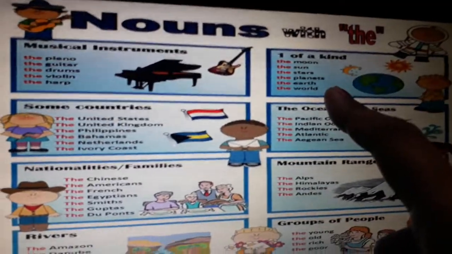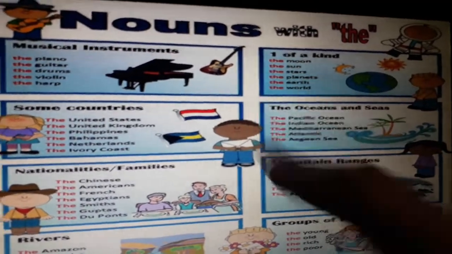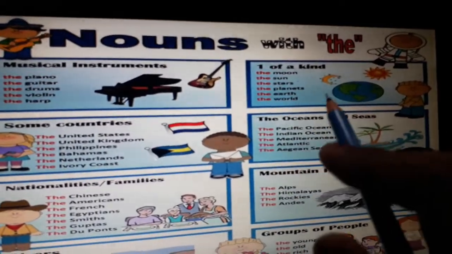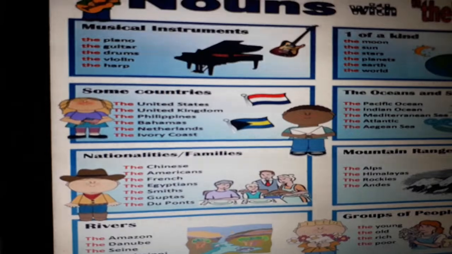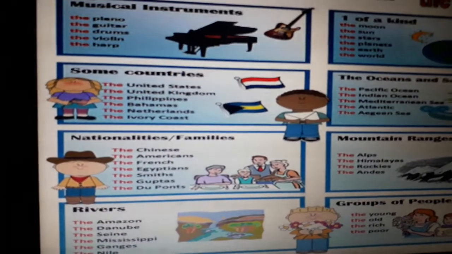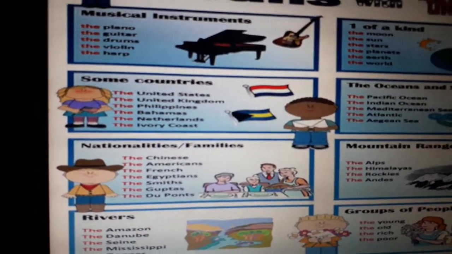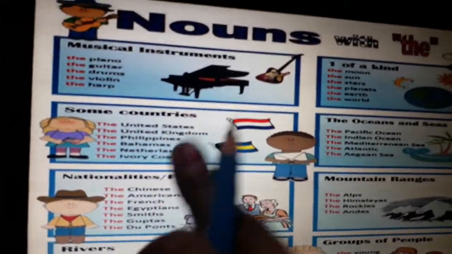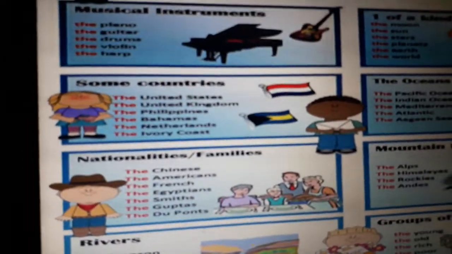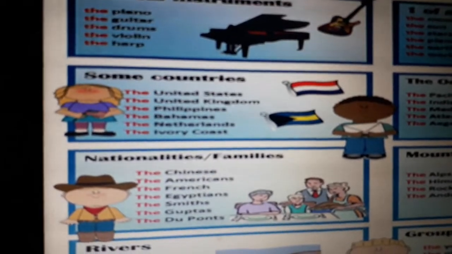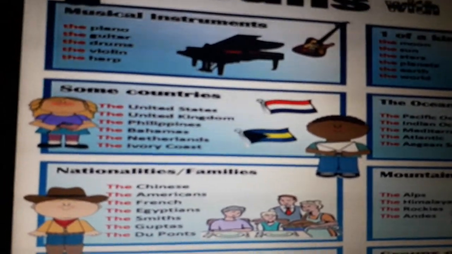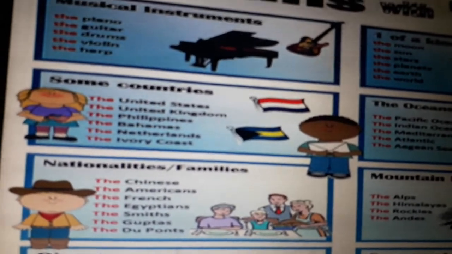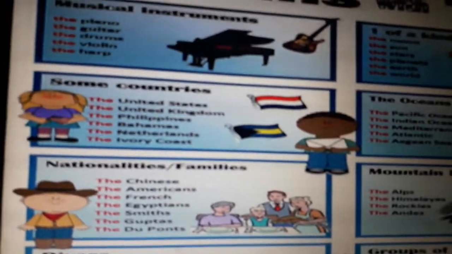The things that are one of its kind, like the moon, the sun, the stars, the planets, the earth, the world. Some countries: the United States, the United Kingdom, the Philippines, the Bahamas, the Netherlands, the Ivory Coast. Why do we use the? These are all proper nouns. We do not use the before proper nouns. But here we are using the before the proper nouns. I have earlier also told you that if a particular place has a special geographical feature, then we put the